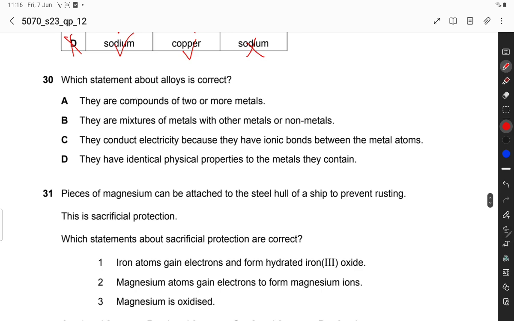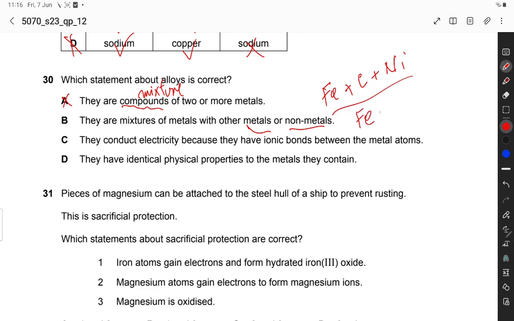Which statement about alloys is correct? They are compounds of two or more metals. They are mixtures, not compounds. So this is incorrect. They are mixtures of metals with other metals or non-metals. For example, iron plus carbon plus nickel is stainless steel.